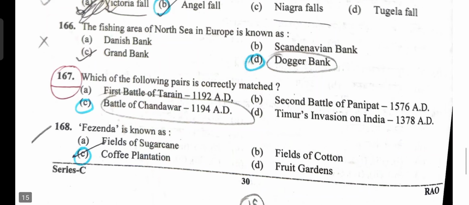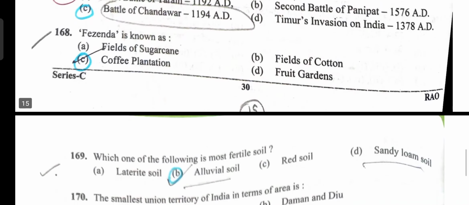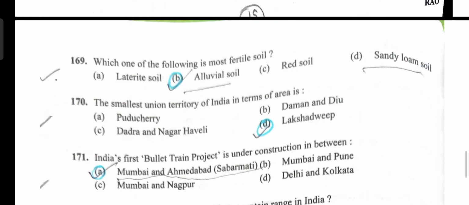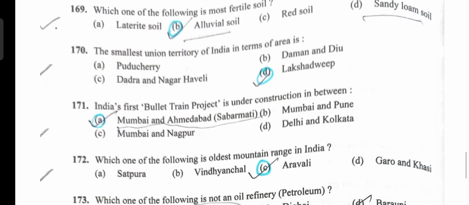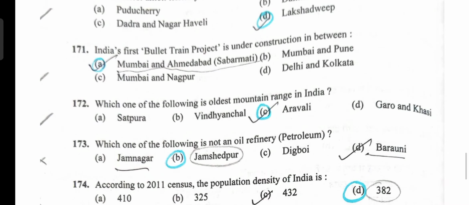In the next question, which is correctly matched. So Battle of Chandavar in 1194 AD is the correct answer, option C. Fazenda is known for coffee plantations, option C is the correct answer. Next question, most fertile soil is alluvial soil, option B. Smallest UT of India in terms of area is Lakshadweep, option D. First bullet train project is under construction between Mumbai and Ahmedabad, that is Sabarmati, option A is correct.